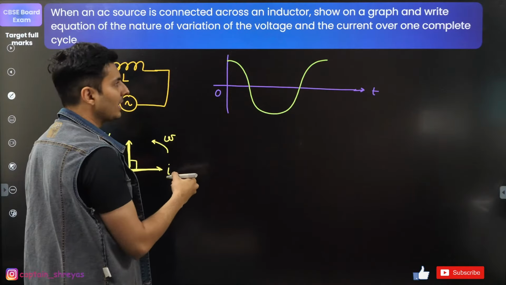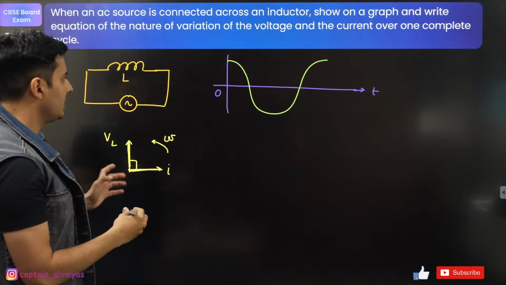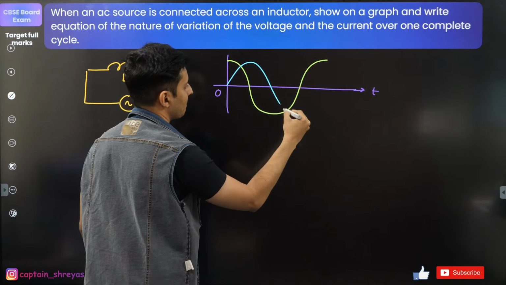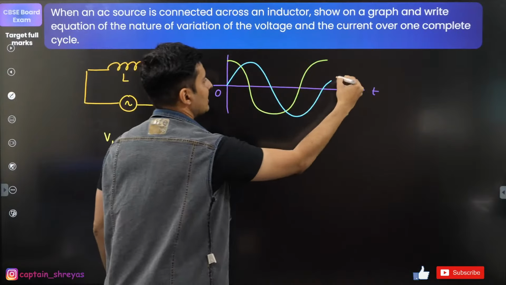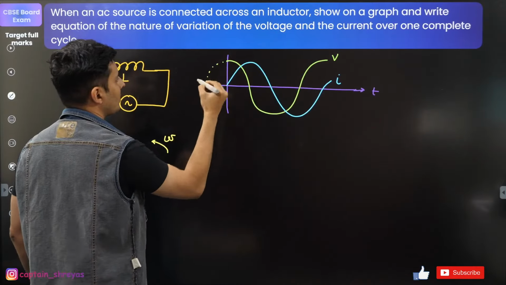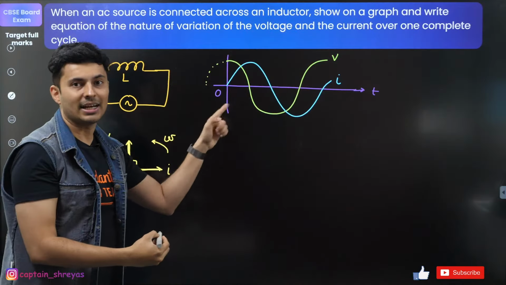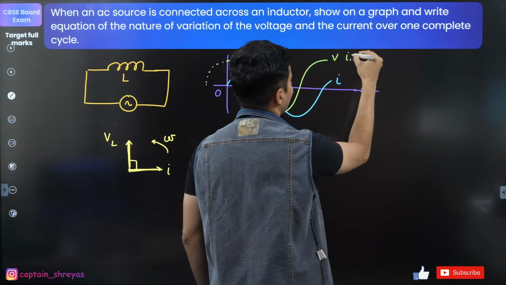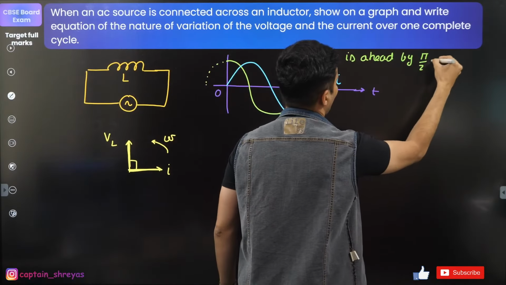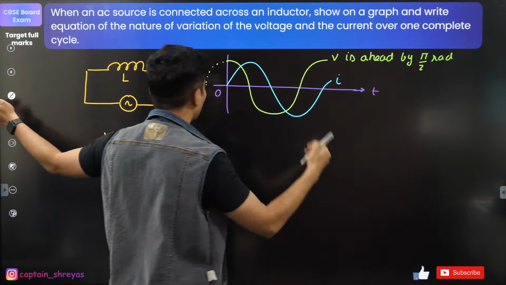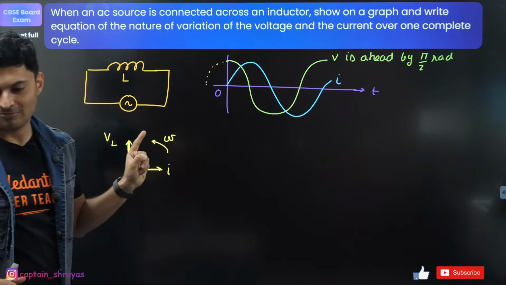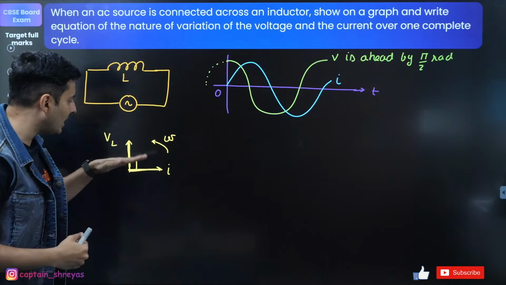Okay, I can just say it is going like this, whereas the current will be like this. This is the current and this is the voltage. If you notice carefully, the voltage is already ahead of the current. Voltage is ahead by pi by 2 radians as compared to the current. It has already gone on the top. Current goes on the top later on. Voltage is leading. You can see voltage is ahead of the current.